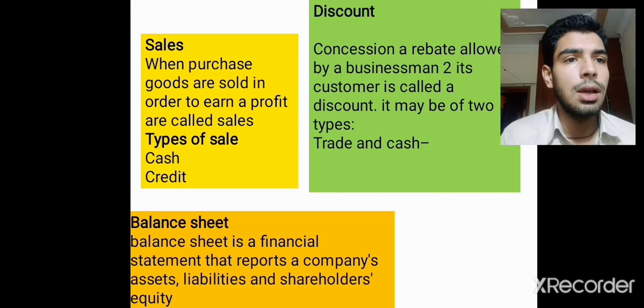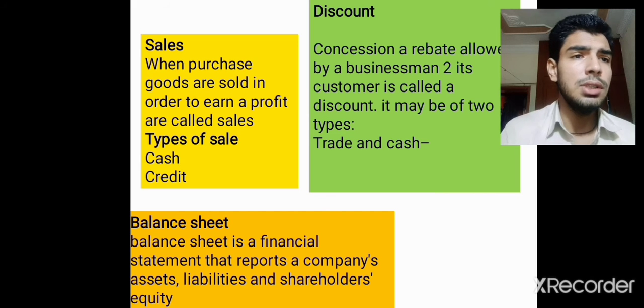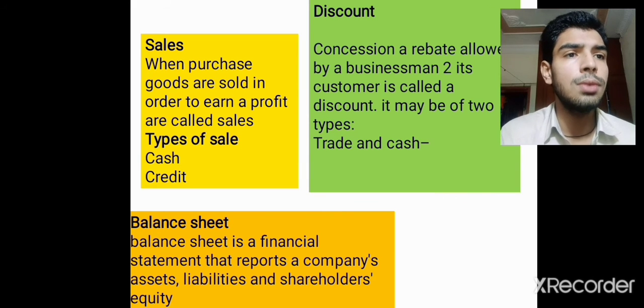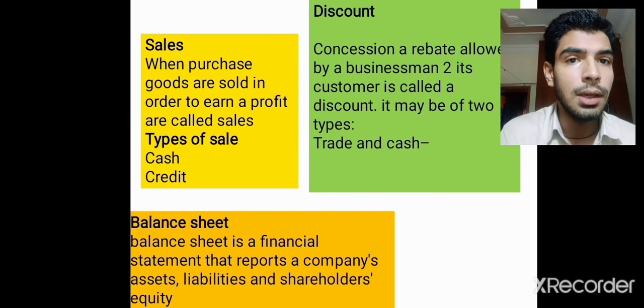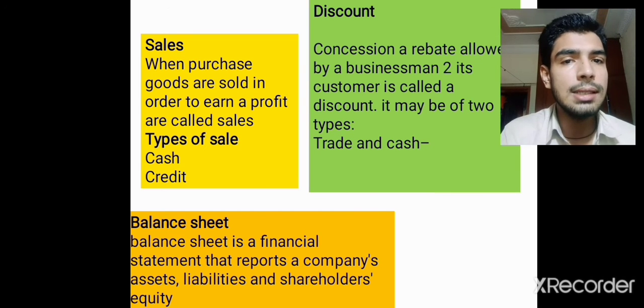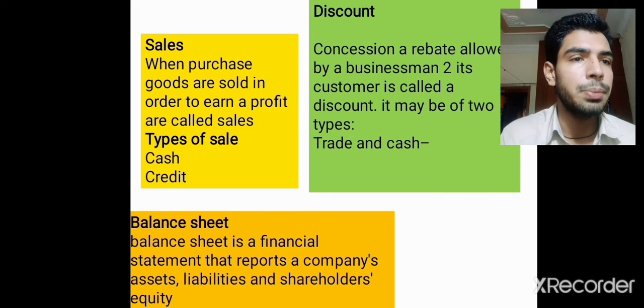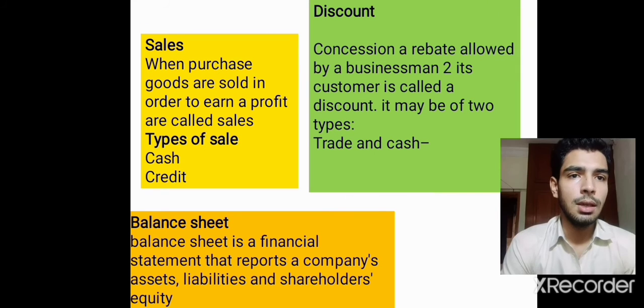Sales means a good on which the company signs a deal. So there are two types of sale, cash and credit. When a company sells a product on cash, then it will be a cash sale. But if the payment for the product is not paid at the time of sale, then it will be our credit sale. Then comes discount.